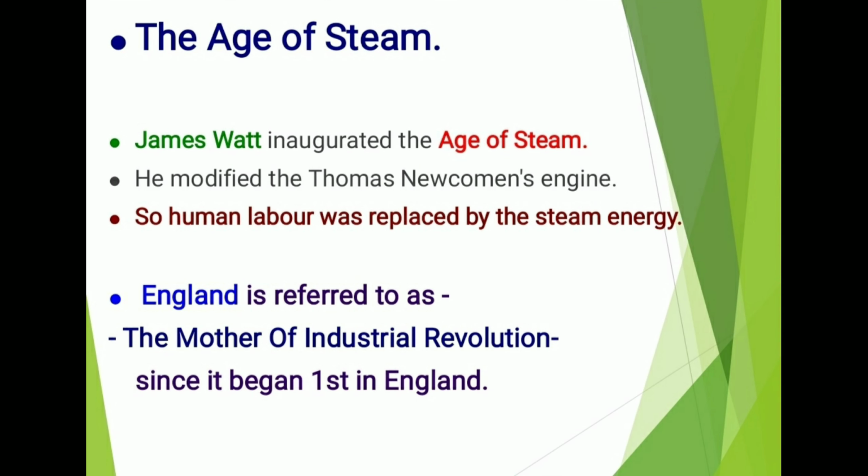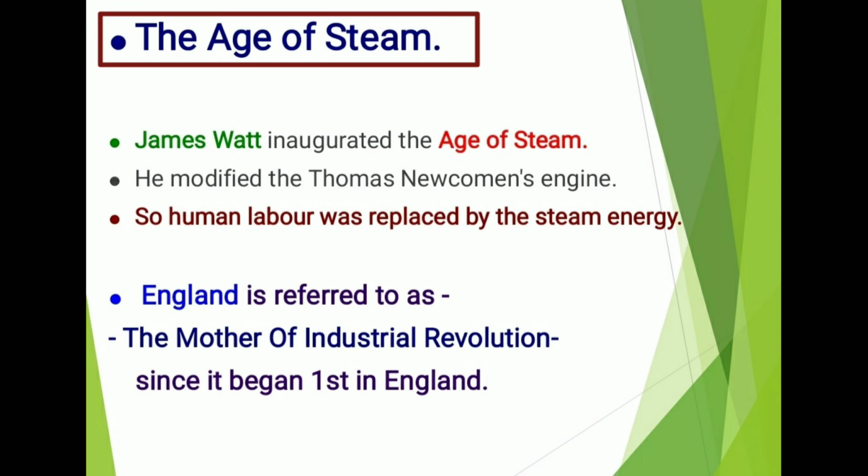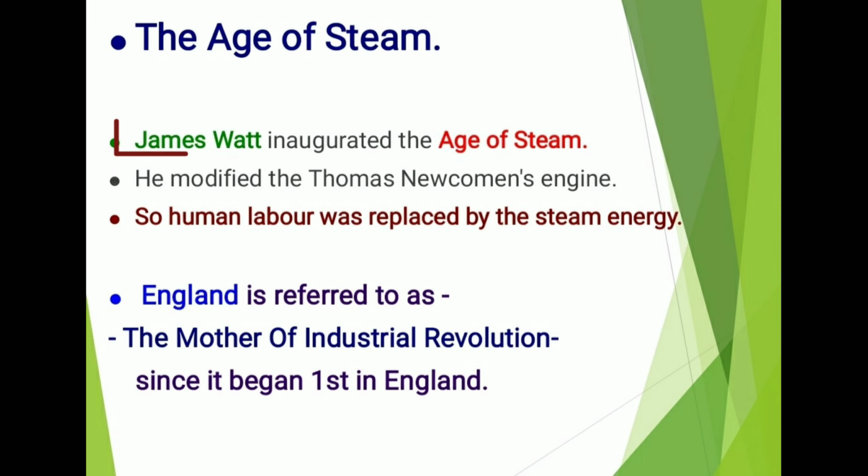The Industrial Revolution completely changed the system of production. This is mainly because of the age of steam. James Watt inaugurated the age of steam. He modified the Thomas Newcomen engine. So now human labor was replaced by steam energy. This Industrial Revolution first took place in England and then it spread to the entire Europe. Since it first took place in England, England is often referred to as the mother of the Industrial Revolution.